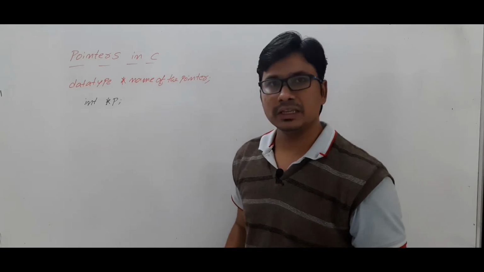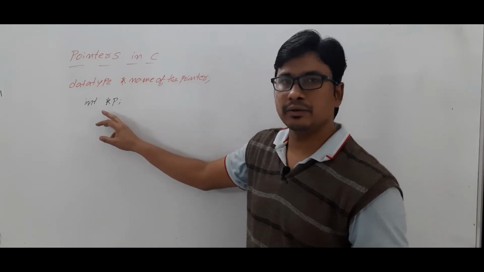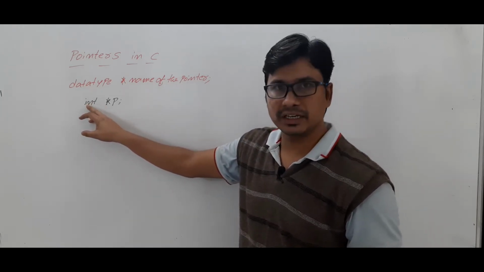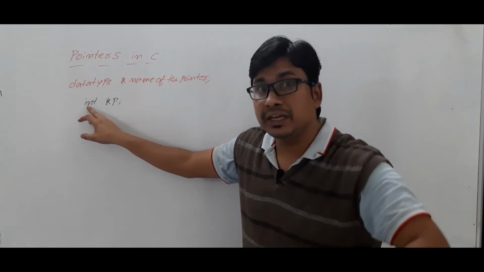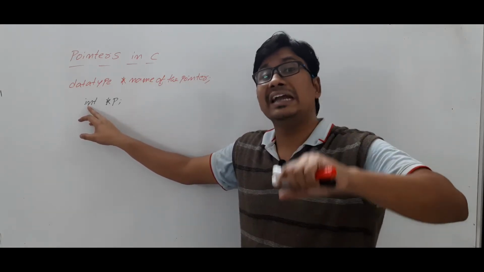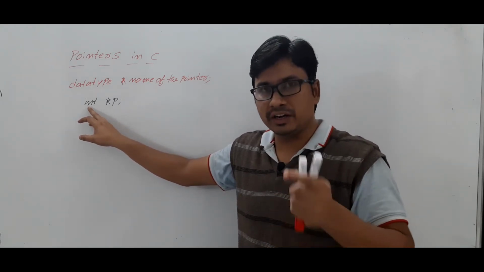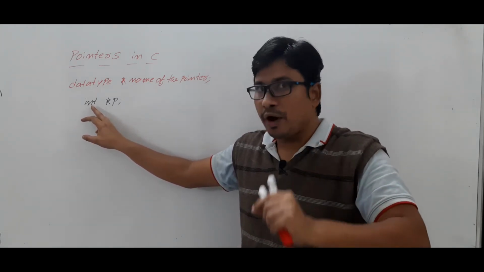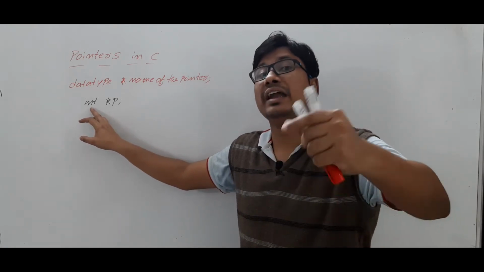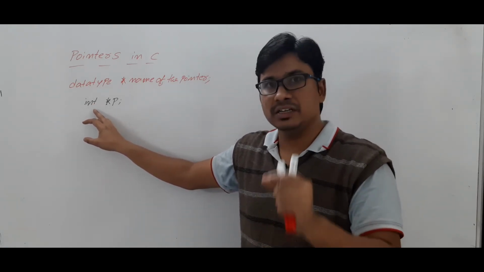Now remember one thing. If you have declared a variable p whose data type is int, this pointer p can store the address of an integer variable. When we discussed the pointer definition, we said that a pointer variable can store the address of another variable. But now please remember this point.